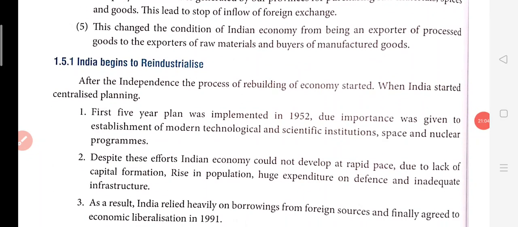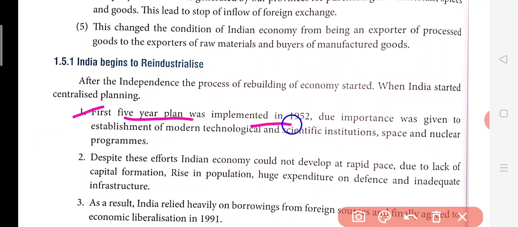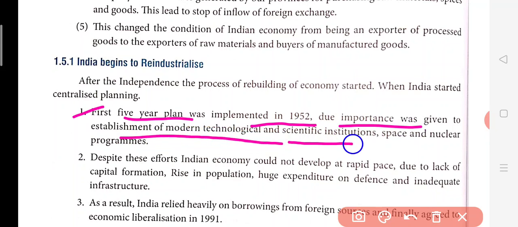Now India begins to reindustrialize. After independence, what happened? We started 5-year plans and implemented in 1952. Due importance was given to the establishment of the modern technological and scientific institution, space and nuclear programs. So when India got independence and these 5-year plans were being made, what we did, we tried to establish ourselves. We focused on technological institutions and teaching institutions, so that the people can get the knowledge. So we started spending on education.